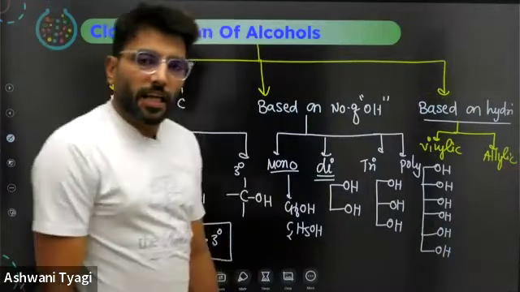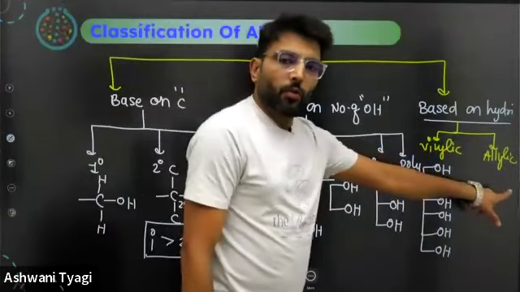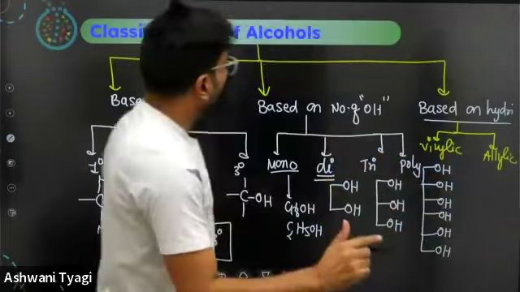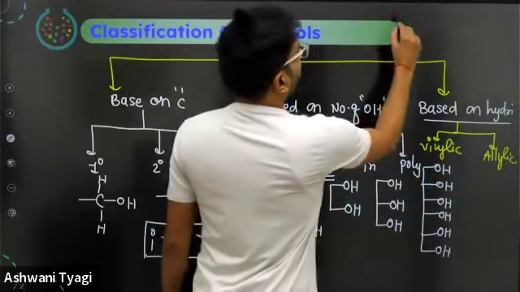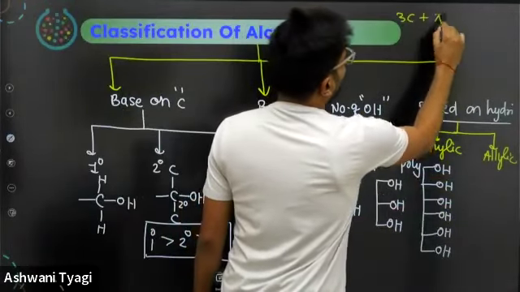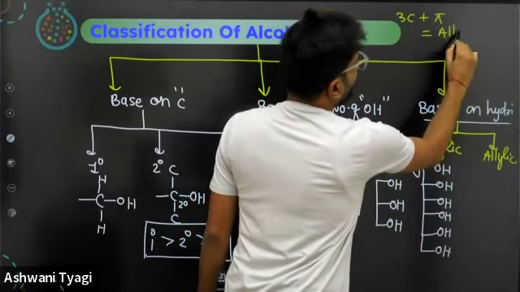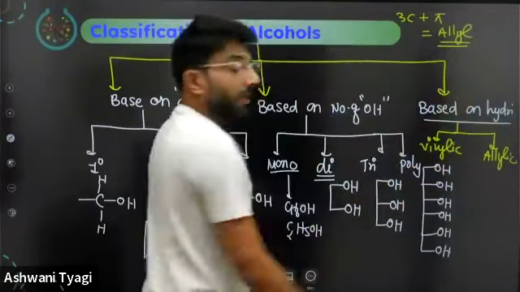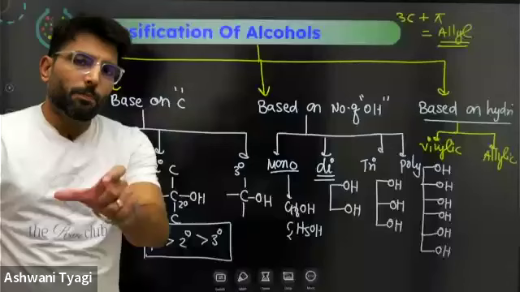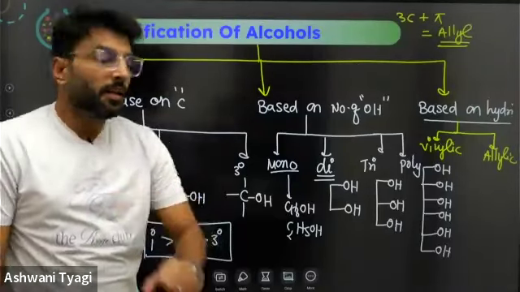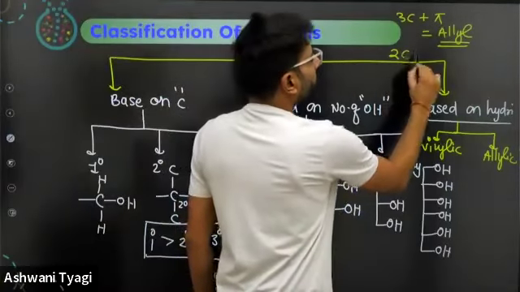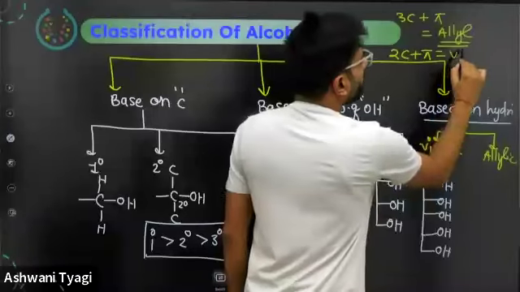Remember vinylic and allylic. Allyl alcohol: do you know what allyl is? Remember one thing, it is a trick. If there are 3 carbons plus 1 pi bond, it is called allyl. If there are 2 carbons plus 1 pi bond, it is called vinyl.